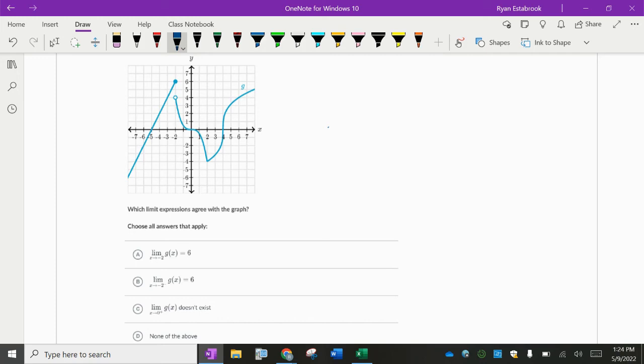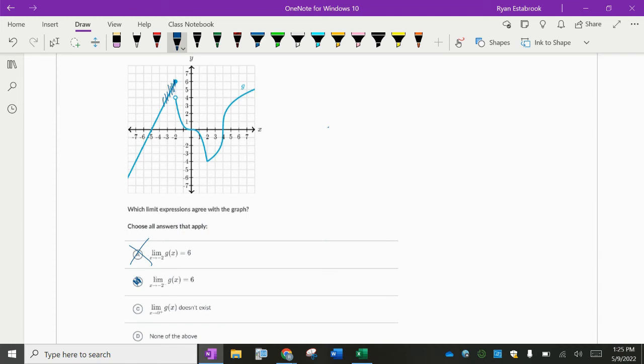All right, so letter A, the limit as x approaches -2 is equal to 6. So as I'm looking at the graph and tracing it from both sides, as x is approaching -2 from both sides, are they both trending towards 6? No, so it's not going to be letter A. Letter B, the limit as x approaches -2 with the minus sign, so -2 from the left, is that equal to 6? So now I'm only looking on the left side, and as these x values are getting closer and closer to -2, is the y value trending towards 6? What do we think? Yeah.